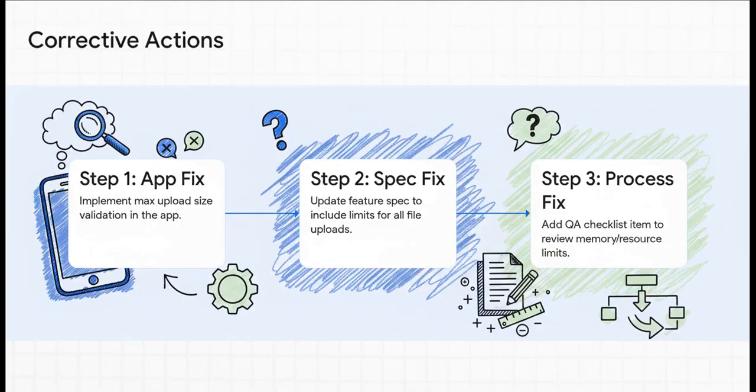It's a 3-parter. First, the quick fix to stop the bleeding. We put that max upload size into the app right now. Second, we fix the planning process. From now on, the feature specs will always include limits for file uploads. And third, we beef up our safety net. We're adding a new item to the QA checklist to specifically look for memory and resource issues. See that? We're not just fixing the broken link, we're strengthening the entire chain.